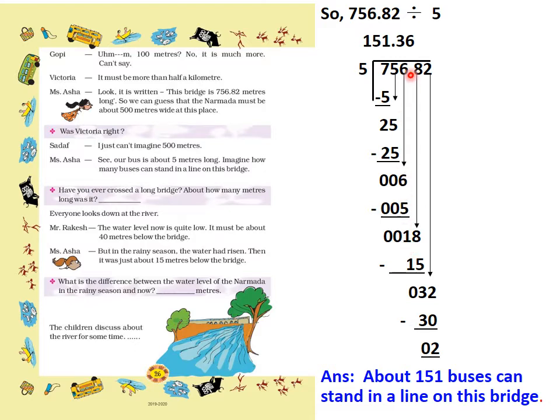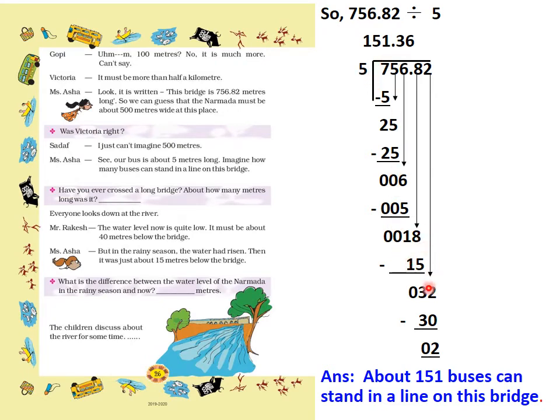Now in the question 756.82 there is a decimal. So what will we do? We will write this decimal in the quotient. Here we will keep the decimal, and this 8 we carry down. So it becomes 18. In the 5 table, will 18 come? No. So we take the smaller number, 5 threes are 15.